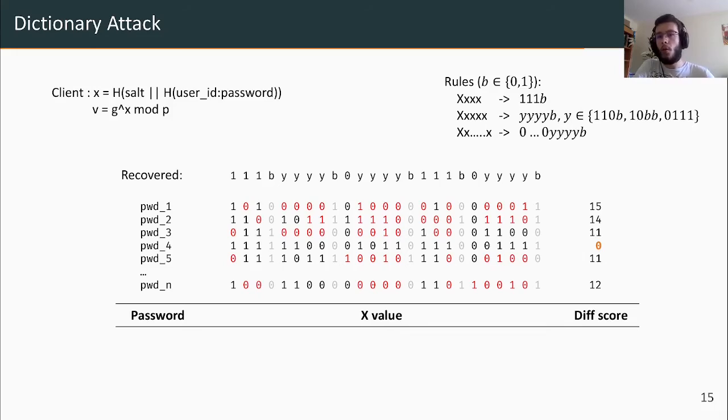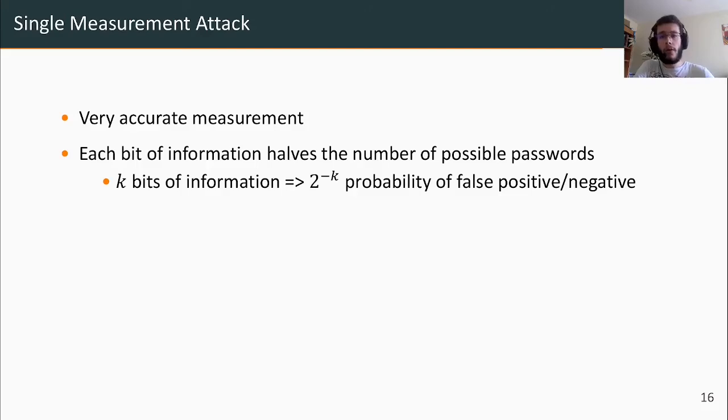Now let's discuss why we need only a single measurement to perform a realistic password dictionary attack. First, we have a very accurate measurement by combining the flush and reload and the performance degradation attack in such a way that there is almost no error and we're able to extract as much information as we could using our rules. So we don't need to repeat our measurements in order to smooth out some errors.